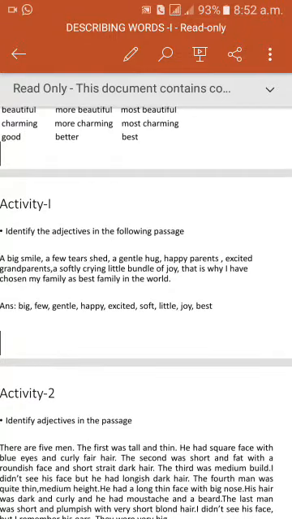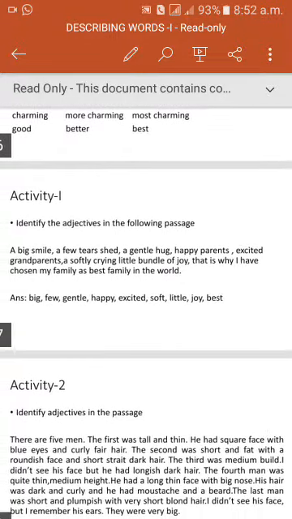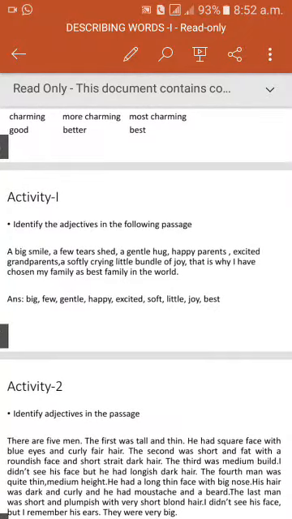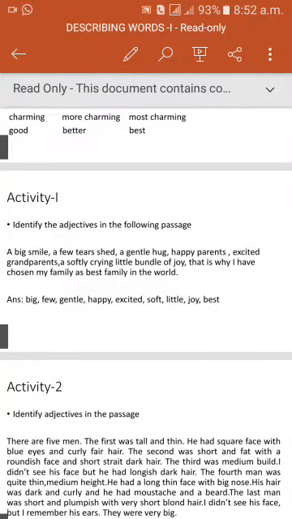So, the adjectives used in this passage are: big, few, gentle, happy, excited, soft, little, joy, best. These are the adjectives used in this passage.